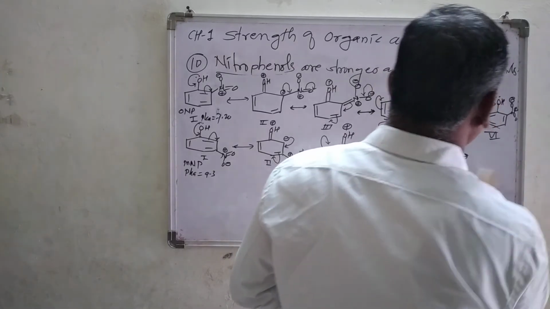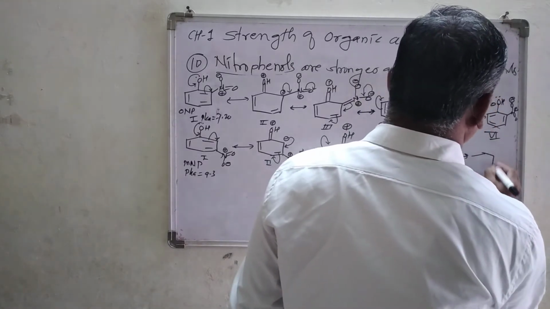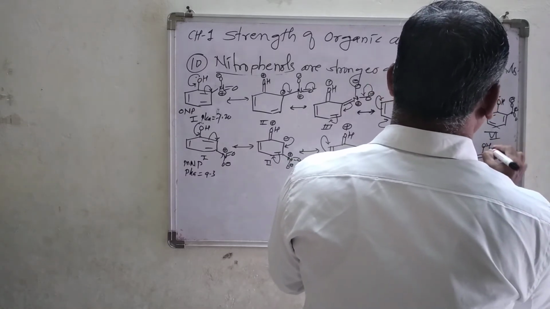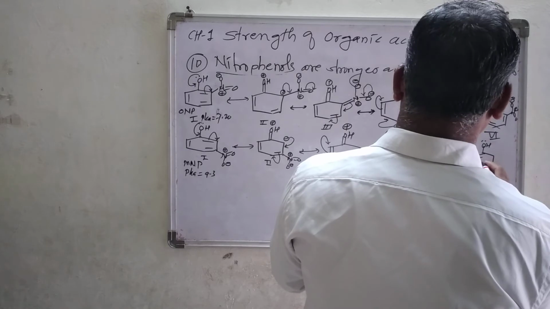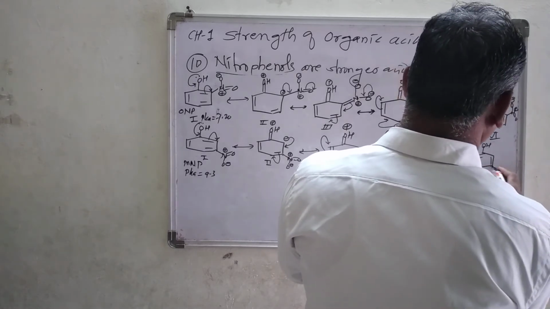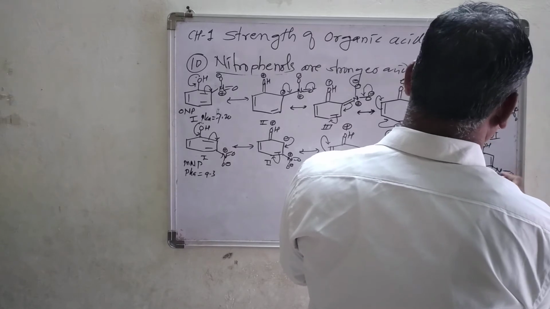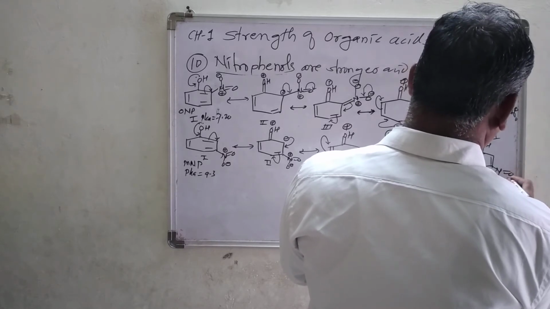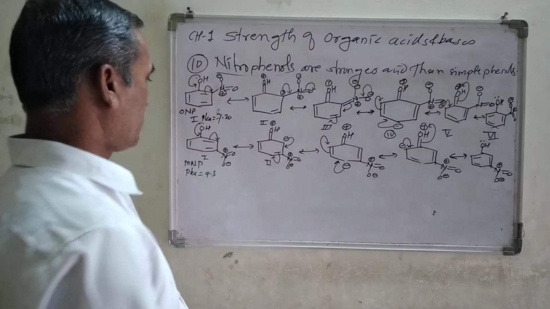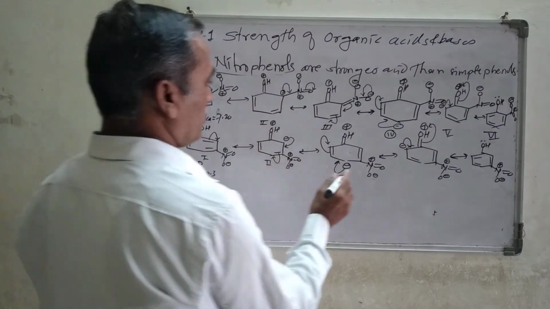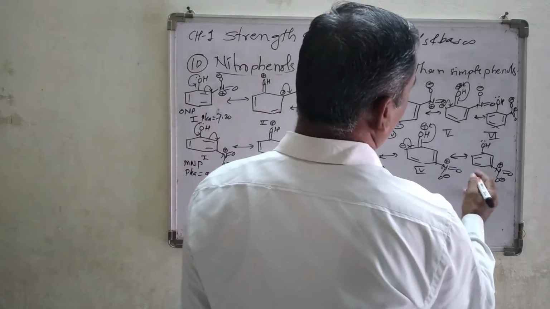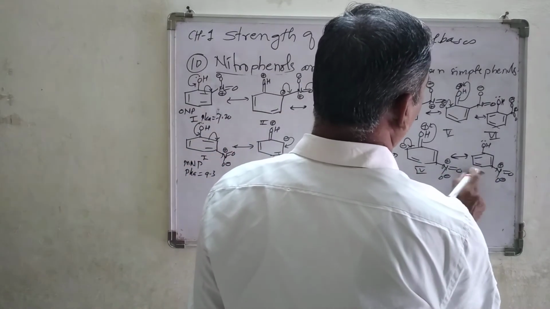The final structure will be here: double bond, then OH, this lone pair coming on its original position, this double bond as it is, this double bond as it is, then N double bond O and O minus, and here positive charge is there. So look, this is structure number 1, second, this will be the third, this will be the fourth, and this will be the fifth one.